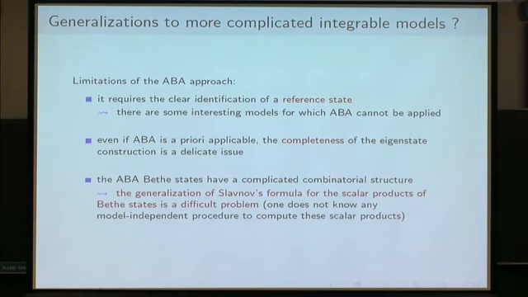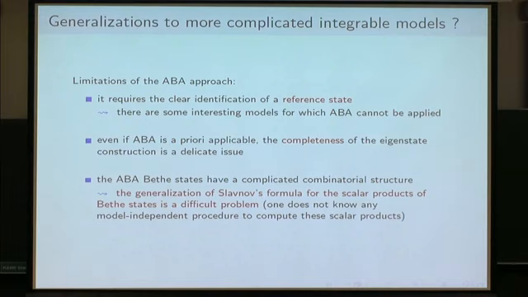Finally, even if we are able to do this, the Bethe states that you have constructed in this way usually have a quite complicated combinatorial structure, and the more complicated the model is, the more complicated this combinatorial structure usually is. So the generalization of Slavnov's formula for the scalar product of two Bethe states is usually a very difficult problem.